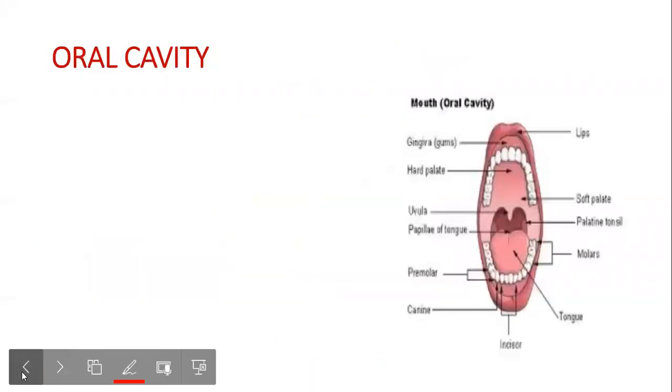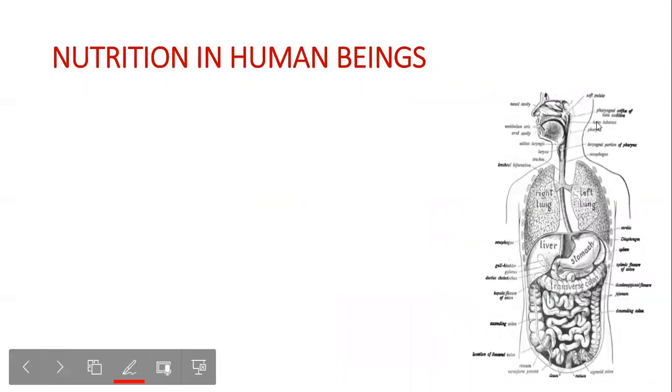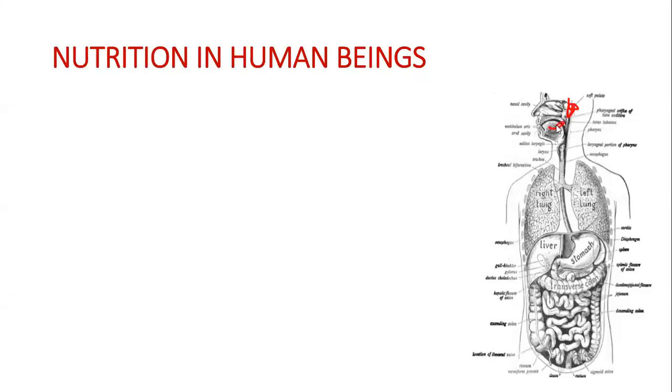So there are something called salivary glands. So what is the purpose of these salivary glands? Like you can see them here. So what is the purpose of salivary glands? So we know what is saliva, right? So when you see food, immediately there is a sensation and you can feel saliva in your mouth. So that is happening because of salivary glands.